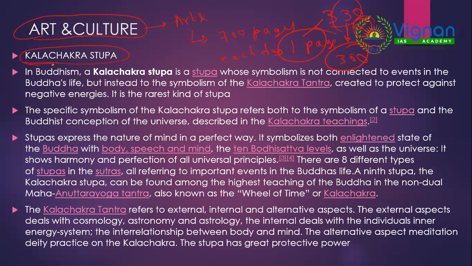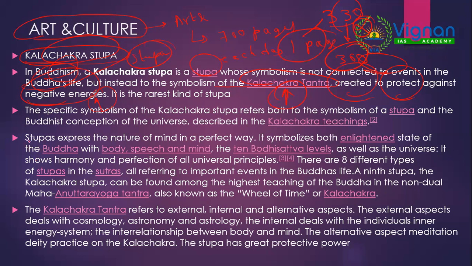So instead of reading some random book for art and culture current affairs, if you just make your own note, it's important. So coming to Kalachakra Stupa, in Buddhism, this stupa is a symbolism of Kalachakra Tantra, and it is not connected to any events in Buddha's life. Normally, why are stupas erected? Okay, to symbolize events in Buddha's life. Instead of symbolism of events in Buddha's life, this Kalachakra Stupa is the symbolism of Kalachakra Tantra. And what is this Kalachakra Tantra? It is created to protect against negative energies.